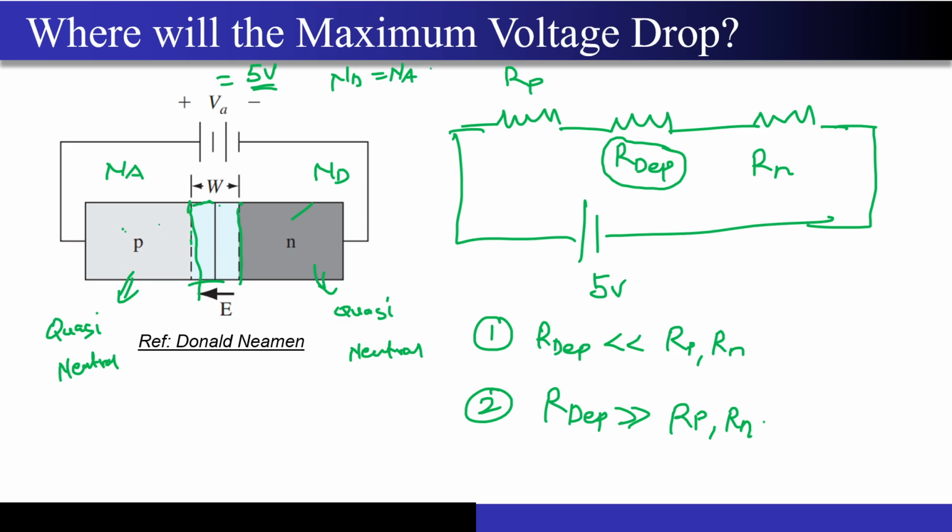So since there exist a lot of mobile carriers in this region, that is holes, and there exist a lot of mobile carriers in this region, the N type semiconductor material, but there does not exist a lot of free carriers over here. Free carriers do exist over here, but they are very few in number. Correct? So that is the reason. Because of that, the resistance of this region will be extremely high compared to the resistance of these other two regions. Now the first question you guys answered correctly. Now a very simple question. If I apply 5 volts over here, where do you think most of the voltage will drop? Whether across Rp, Rn or across R depletion?